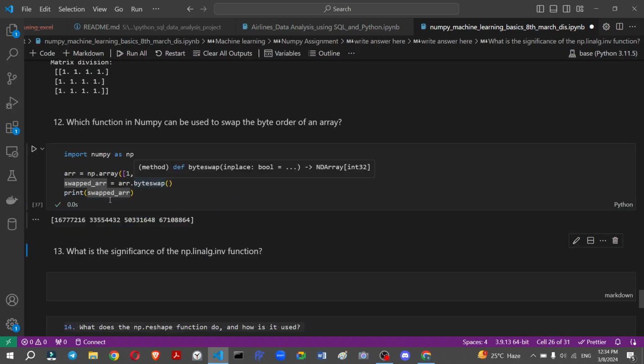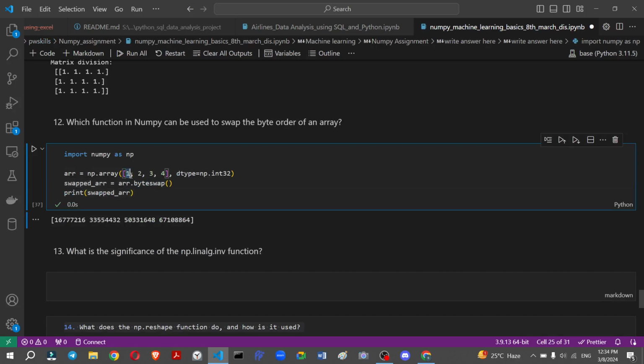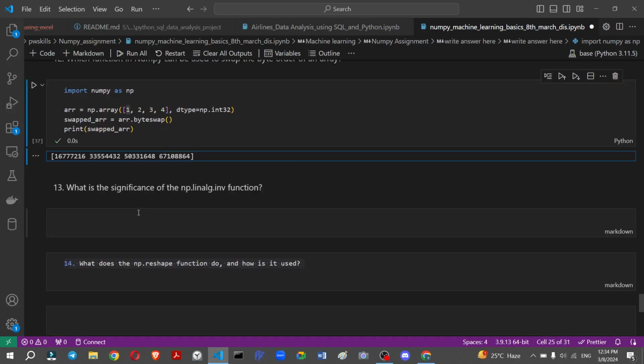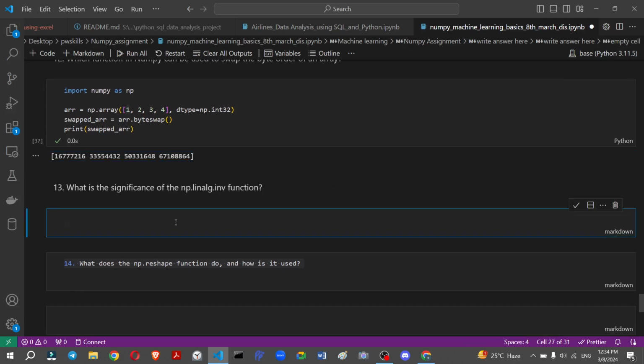You see the byte array because my original is 1 2 3 4 5, but it converts into the byte swap. So we don't know what the number is, so it's converting to the byte size. What is the significance of np.linalg.inv, the linear algebra inverse function? So it basically does the value in linear algebra.